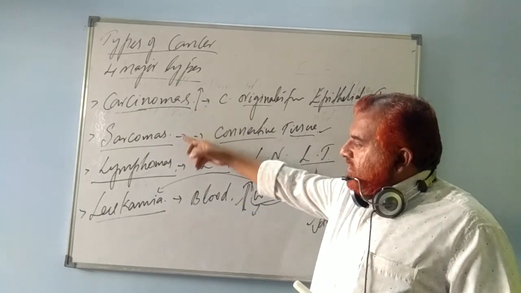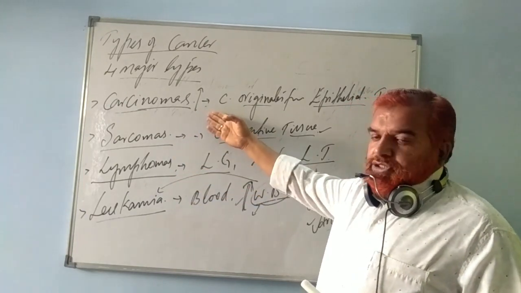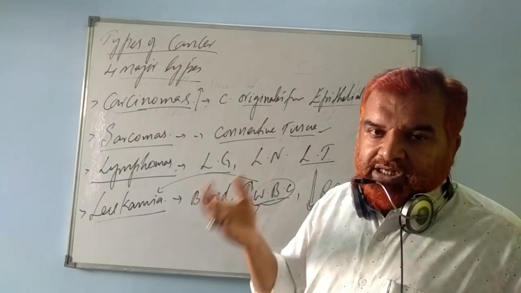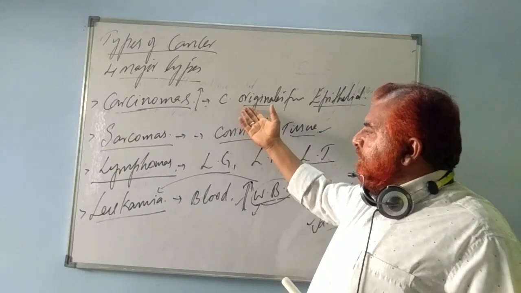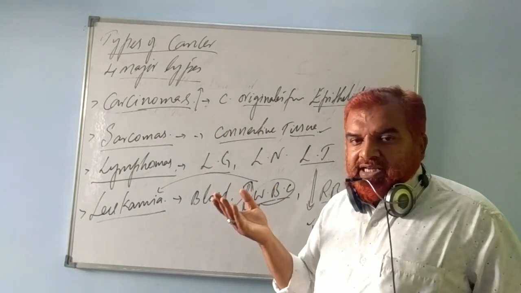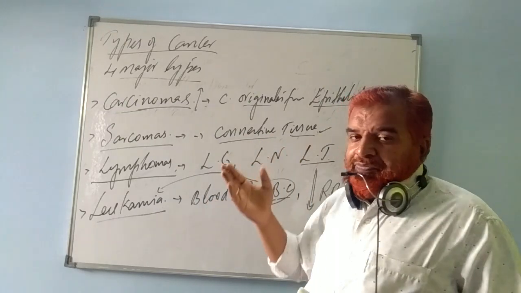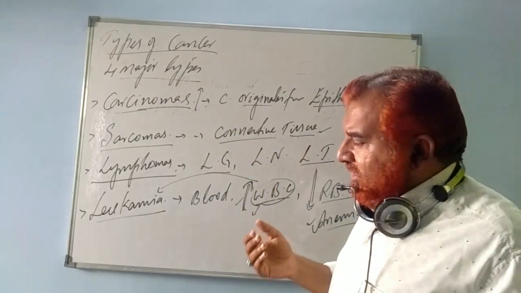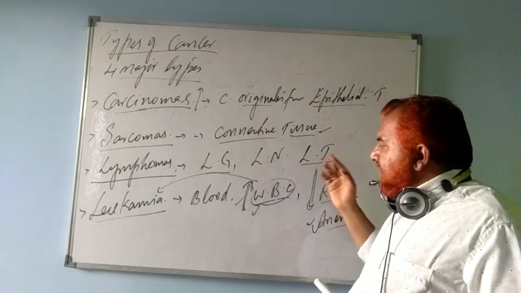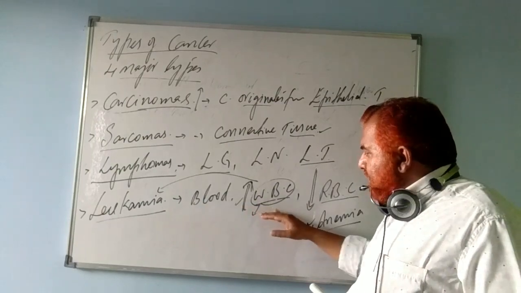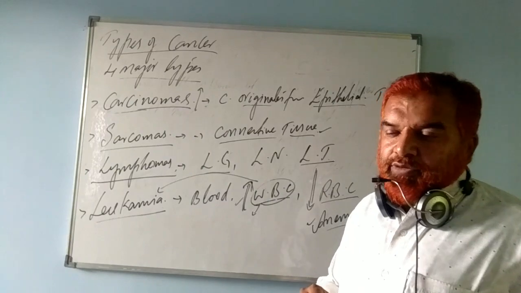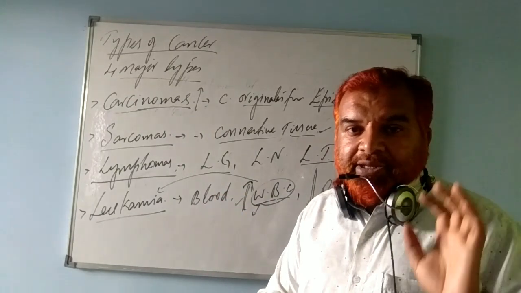Carcinomas, sarcomas, lymphomas. In carcinomas we come across brain tumor, stomach cancer, lung cancer, mouth cancer. In sarcomas, from the connective tissue, we find bone cancer, blood cancers, bone marrow cancers, and cancers of connective tissue and muscles. In lymphomas, the cancers of lymph glands, lymph nodes, and lymphatic tissue. In leukemias, the blood, with WBCs and RBCs. These are the four major types of cancers.